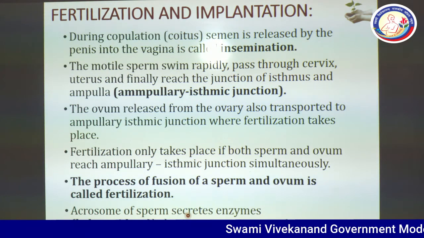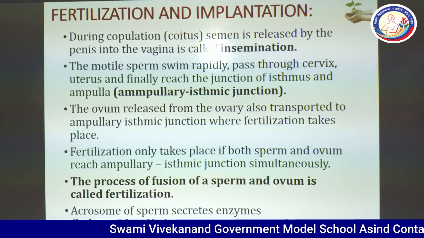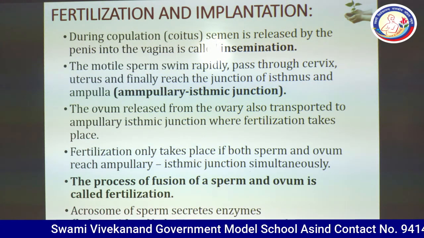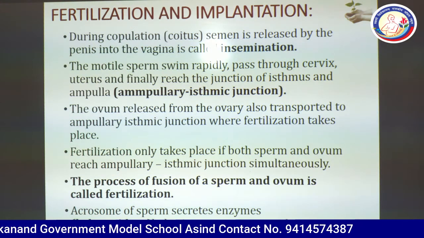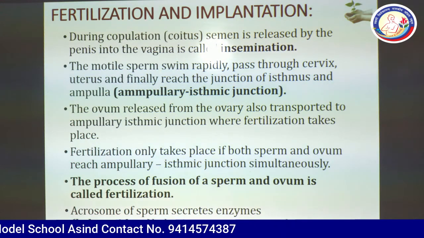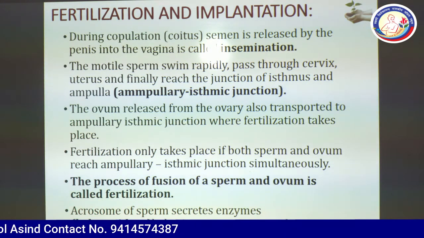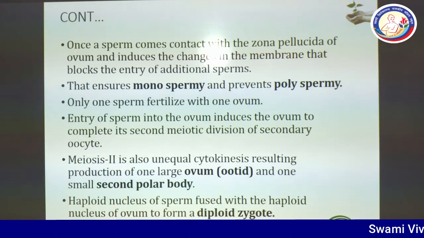The acrosome of the sperm secretes an enzyme. The name of the enzyme is hyaluronidase. It helps in the penetration into the ovum. So you can see initially the sperm's head will burst and the acrosome will release the hyaluronidase enzyme, and it will help in the penetration into the ovum.